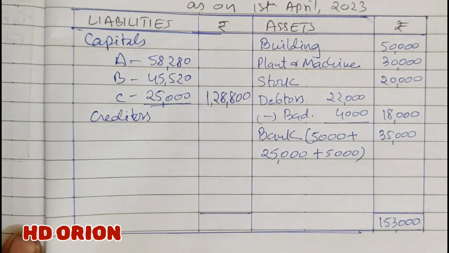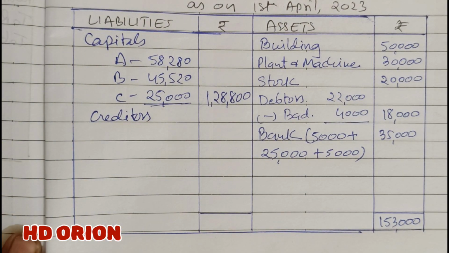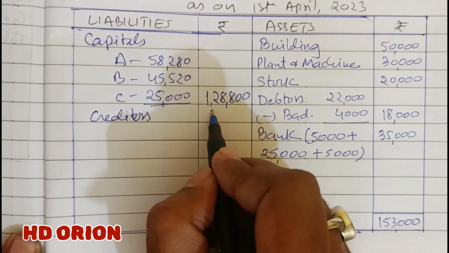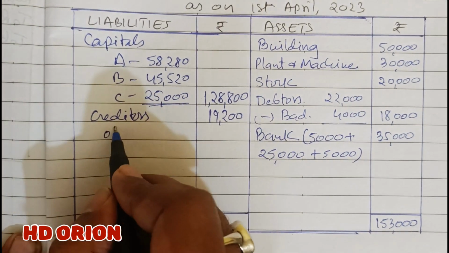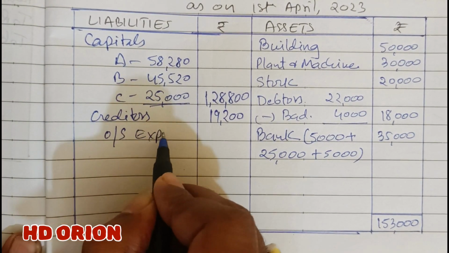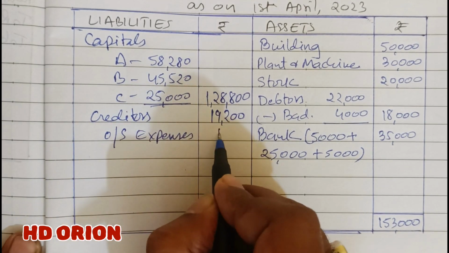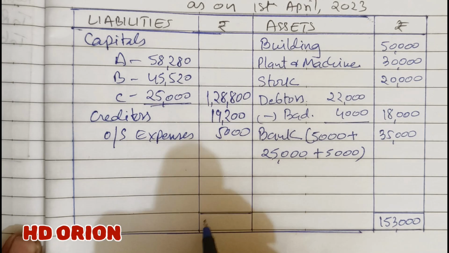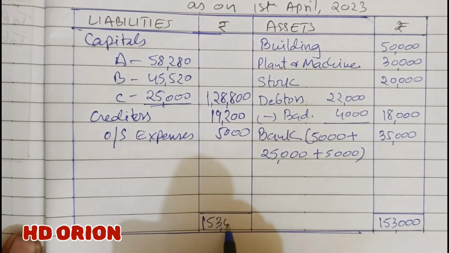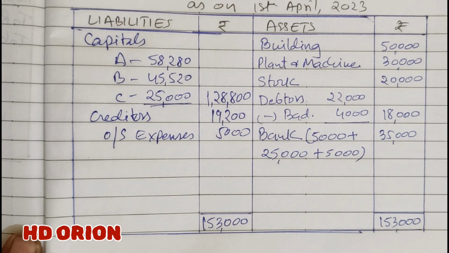Creditors are shown in the balance sheet at rupees 20,000, but 800 is to be reduced. So remaining is how much? 19,200. And outstanding expenses of rupees 5,000. Same, no change. Grand total here is 1,53,000. So this is how the balance sheet and other important ledgers are to be prepared.